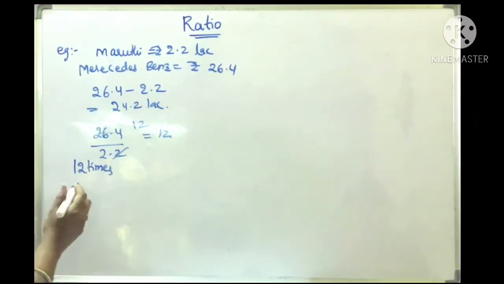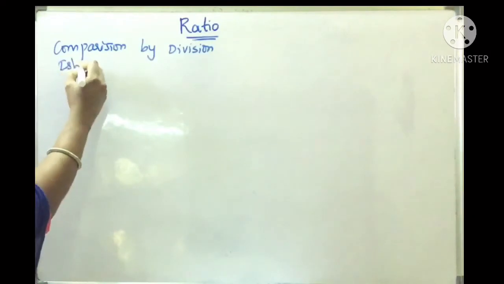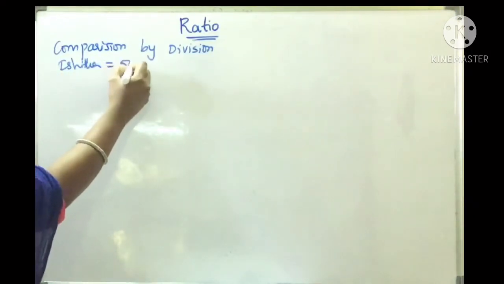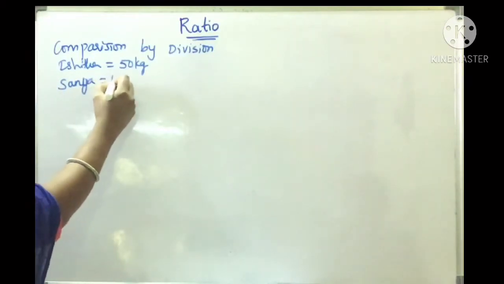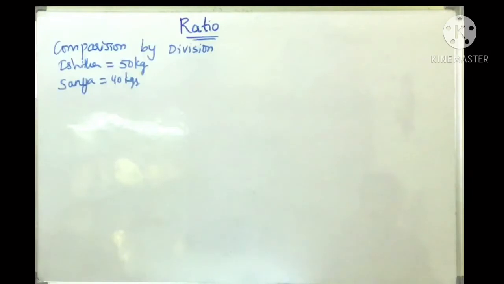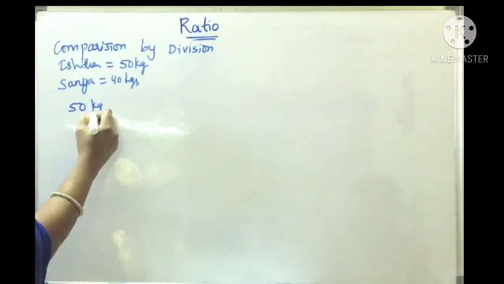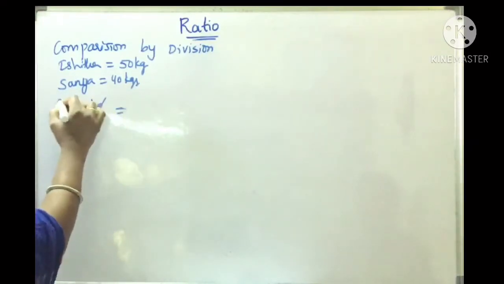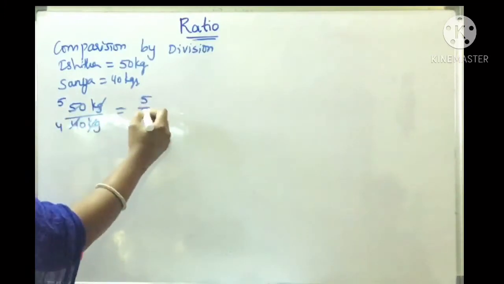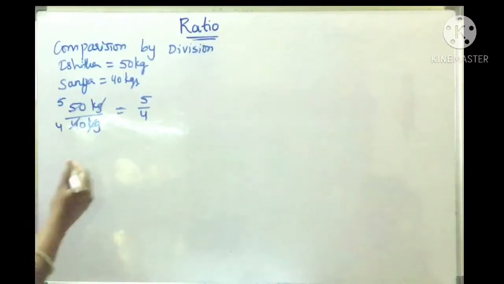Okay children, now we will see comparison by division. Now I am going to take the same example. Weight of Ishita is equal to 50 kgs, whereas Sania we took as 40 kgs. Now here we will compare by division. So weight of Ishita by weight of Sania. Here this 0 gets cancelled. If you cancel by 10, it is 5 by 4, isn't it? So we can say that Ishita's weight is 5 by 4 times the weight of Sania.